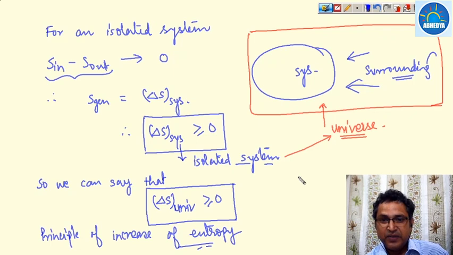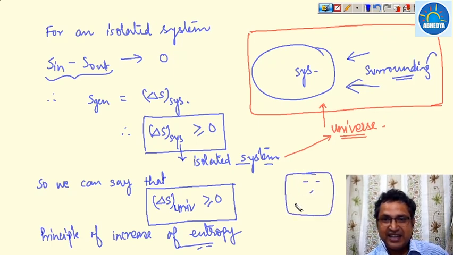So the entropy of the system is always increasing. In another way, suppose there is a chamber and many gases are present, so there are many molecules of these gases. They move to and fro, moving randomly. The degree of freedom is very high, so they tend to move randomly.